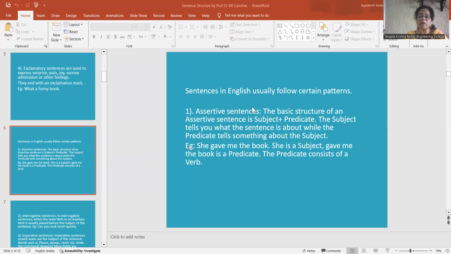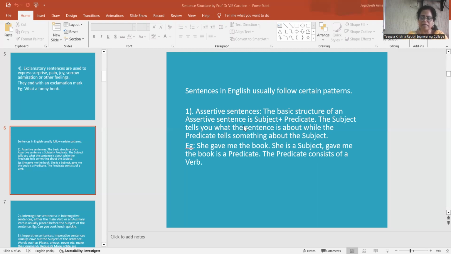And depending upon the pattern, the sentences are of different types. Let us see how assertive sentences are structured. The basic structure of an assertive sentence is subject and predicate. You know what a subject is? The subject speaks about a person or thing. So the subject tells you what the sentence is about, and the predicate tells about the subject.